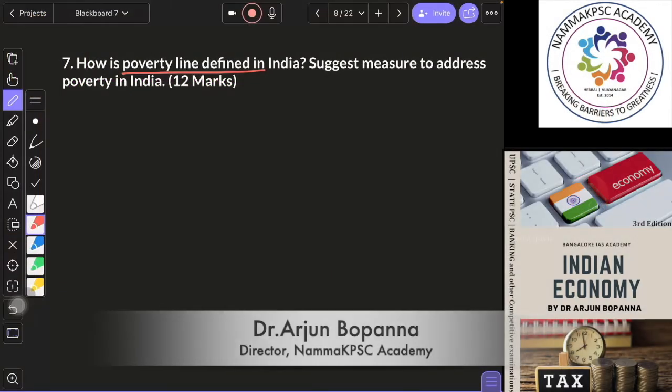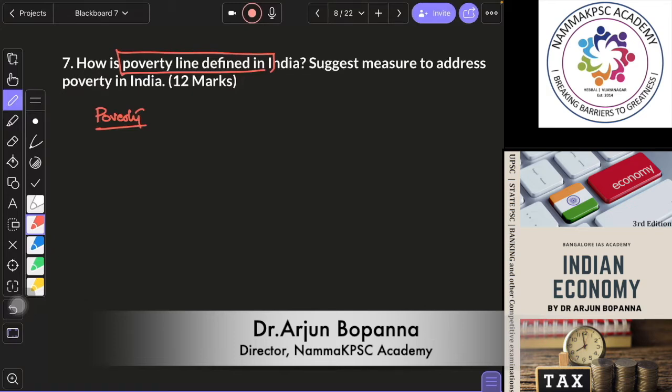So how is poverty line defined in India? Correct. So here you have to first define what is poverty. You can use various definitions that you have come across in books, you can write that. Usually what is quoted is World Bank's definition of poverty.